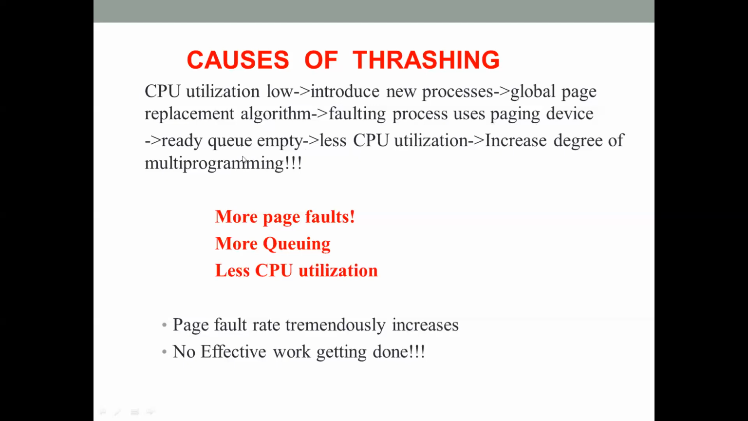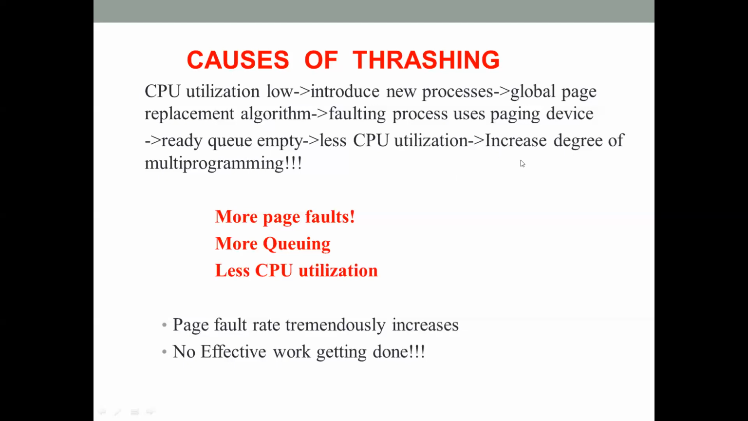So most of the time, the ready queue is empty. When the ready queue is empty most of the time, CPU utilization becomes low. The CPU is not utilized because no useful work is getting done. At this point, the OS takes note of the situation, and it feels that there are not enough processes in the primary memory to engage the CPU.